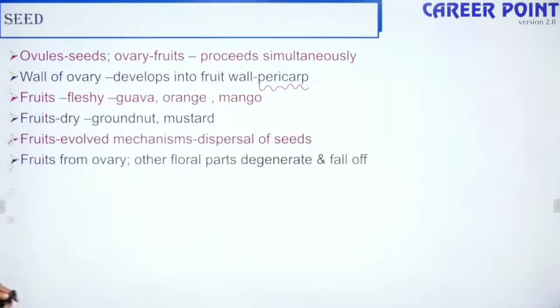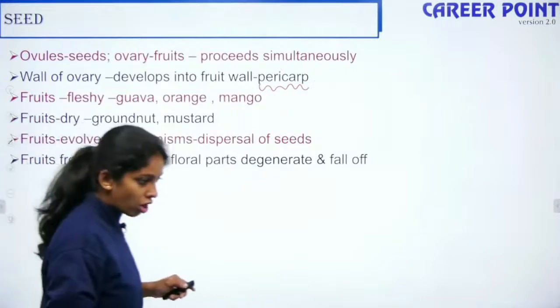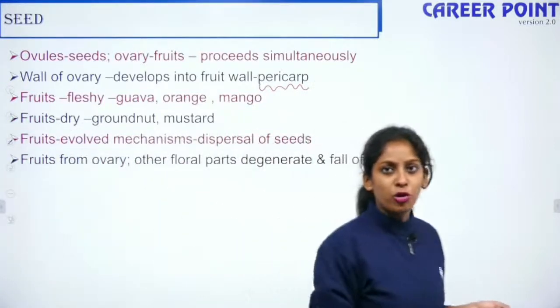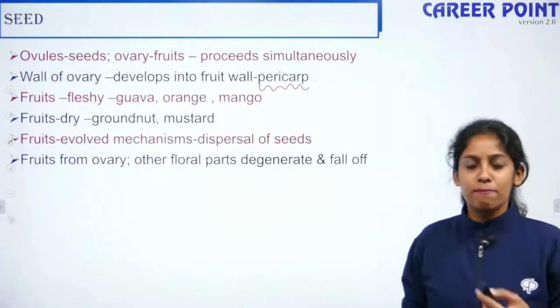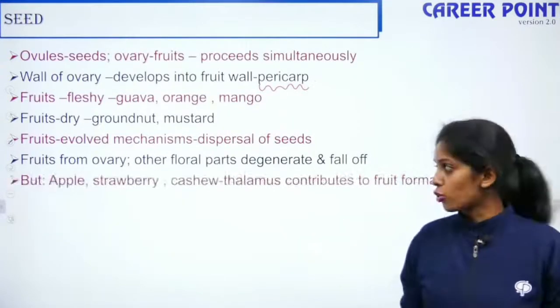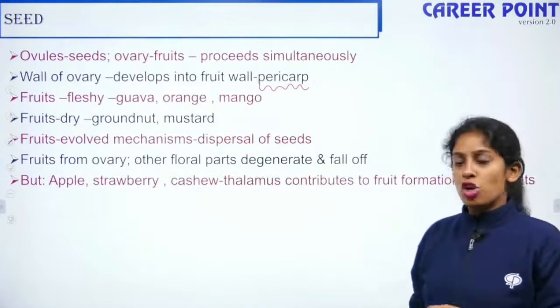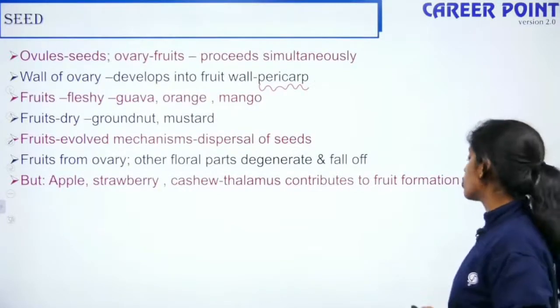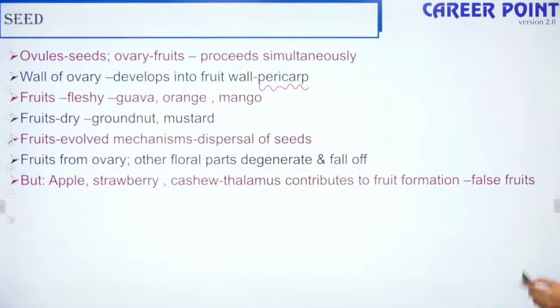So fruits form from the ovary, and other floral parts degenerate and fall. In a flower you have other floral parts like the petals, sepals, etc. They degenerate and fall because now they have no role. But in apple, strawberry, cashew, the thalamus contributes to fruit formation, that is false fruit.